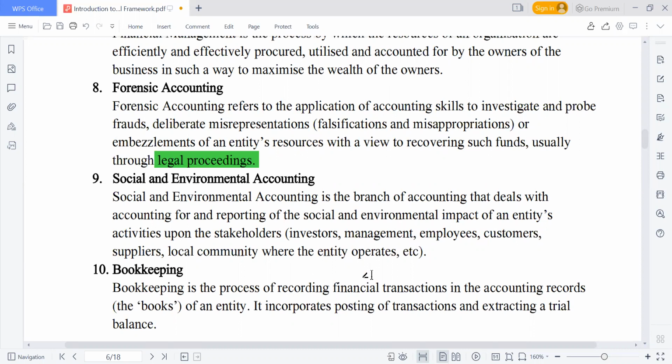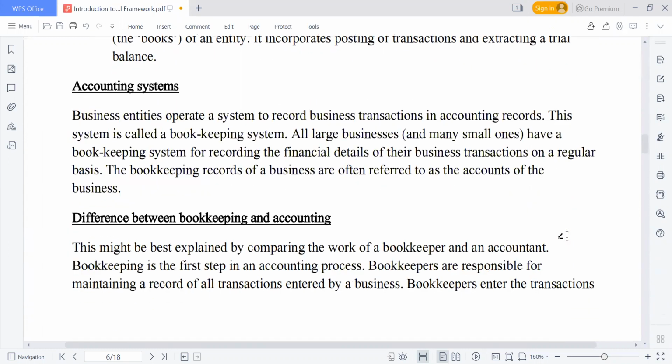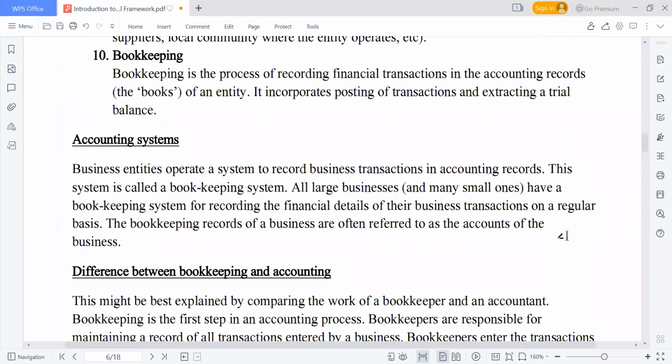Then we also have bookkeeping. Bookkeeping is also an area of accounting, and bookkeeping is a process, as I mentioned earlier. The process of recording business transactions is what we call bookkeeping. So we also have the accounting system. What is an accounting system? A business entity operates a system to record business transactions in accounting records. This system is what we call bookkeeping. The accounting system is like bookkeeping, a process of recording transactions.